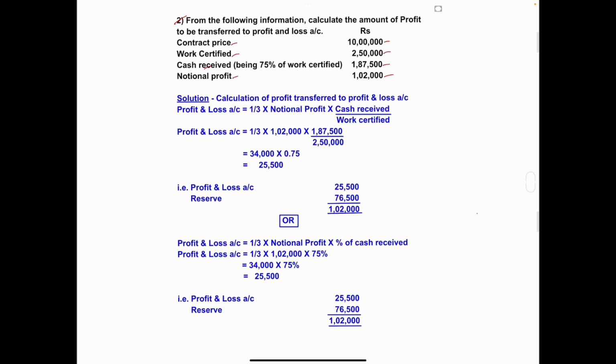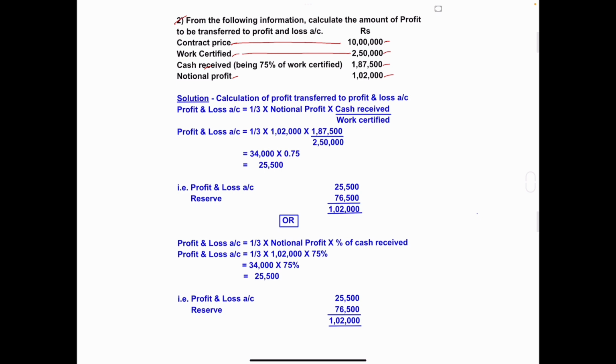The first condition says the contract is just started or the work certified amount is less than one-fourth of contract price. So how much is the work certified amount in this problem? 2 lakh 50,000, and contract price is 10 lakh.